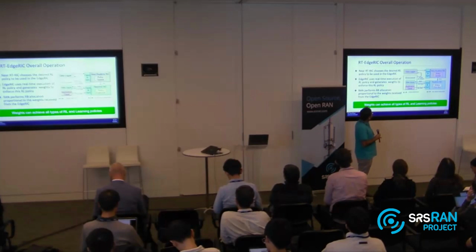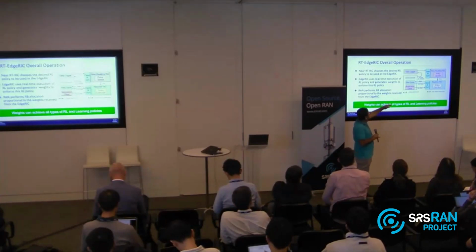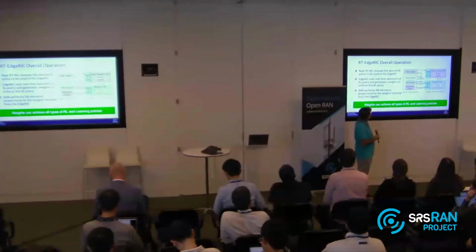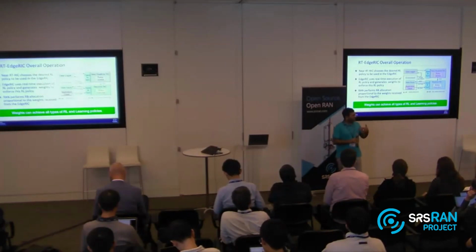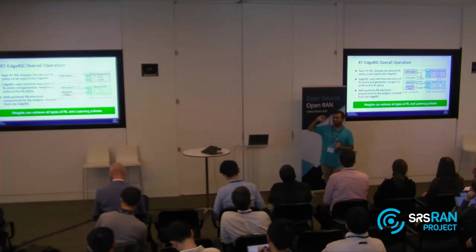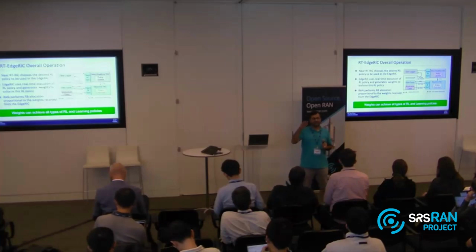All of our RAN state information is logged in the data logger as well, and it also goes to the real-time RIC, which is the execution module here. It keeps executing policies and returning the actions back to the RAN stack, and it operates in a perfectly decoupled fashion from the RAN stack. So imagine if our EdgeRIC goes down, that doesn't mean that the RAN stack will go down.